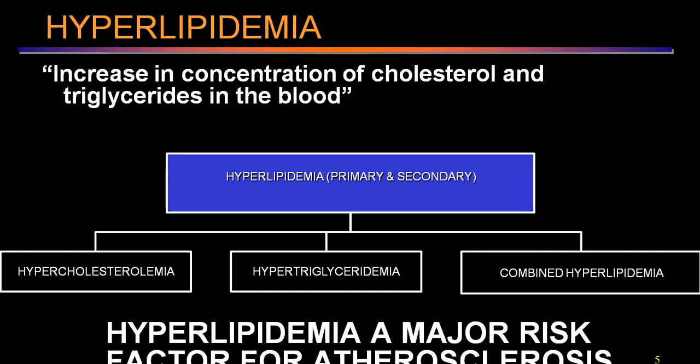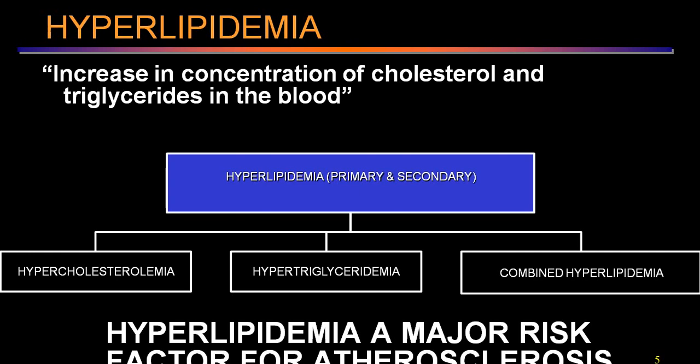But if there is increase in level of cholesterol, we call it hypercholesterolemia, which will include total cholesterol, LDL, or low level of HDL. It is further divided depending upon what is abnormal. So basically, hyperlipidemia means abnormal level of either cholesterol or triglyceride or a combination of both.